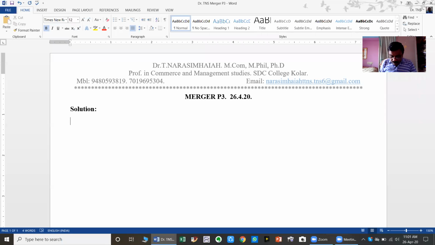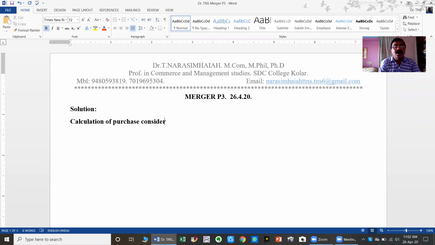Okay. So now, by observing the additional information, which method of purchase consideration is applicable? The net asset method is applicable. So by applying the net asset method, start your calculation of purchase consideration. Step number 1. Simple questions like this will be given in your examination. Even this much information, that many assets and liabilities, will not be given in the examination. So the first step is calculation of